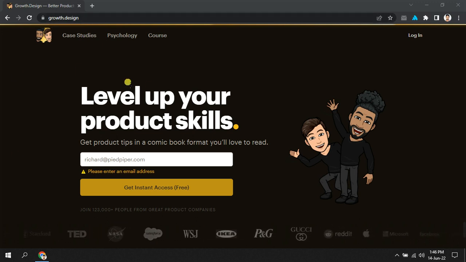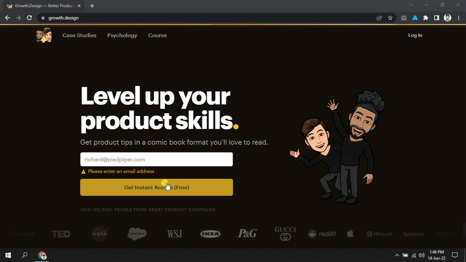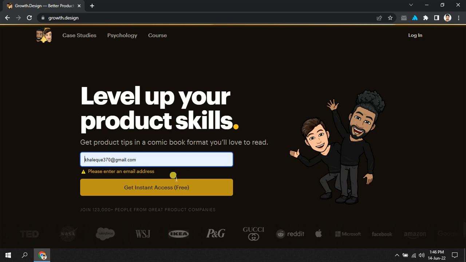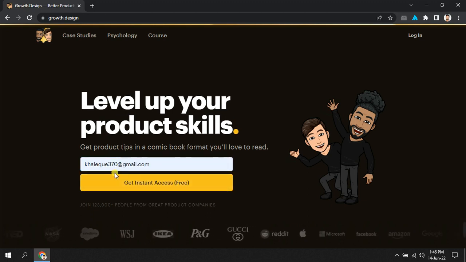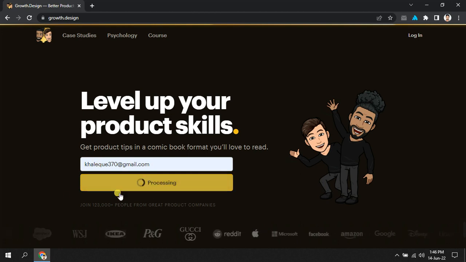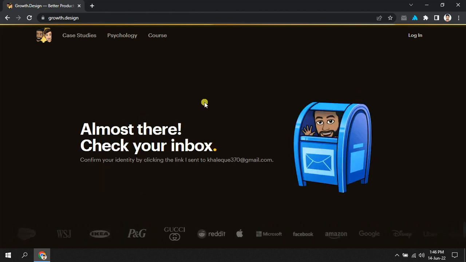When you come to this website, you will see an email submission option. Here you give your email address like this. I am giving my email address. So after typing your email address, you just click here, and a little while later you will get an email from this website. So I'm just waiting for that.